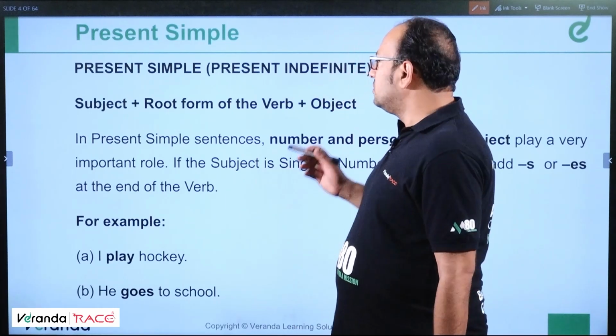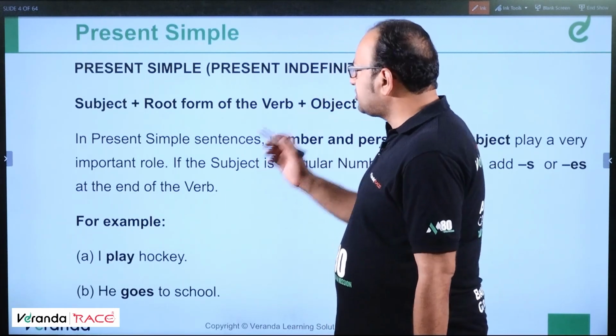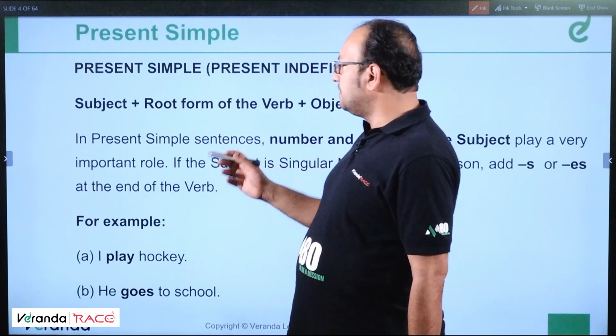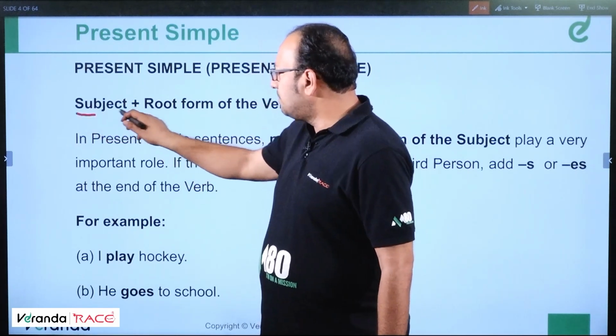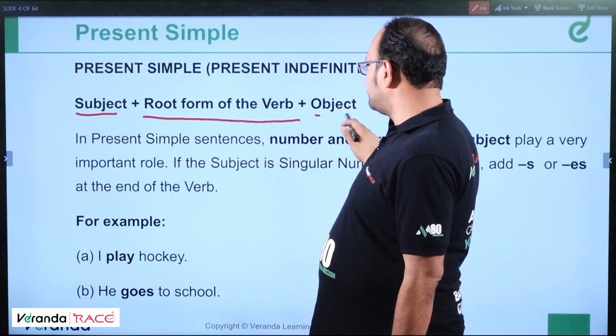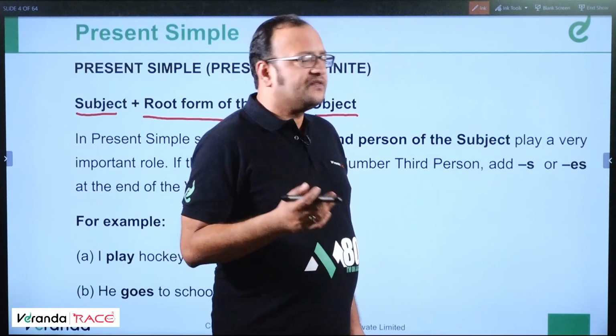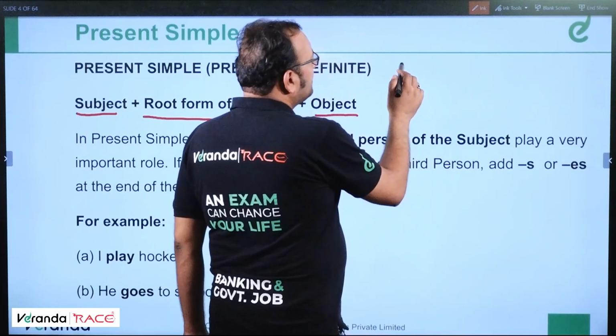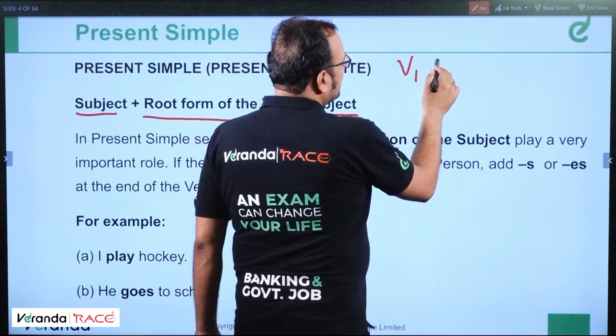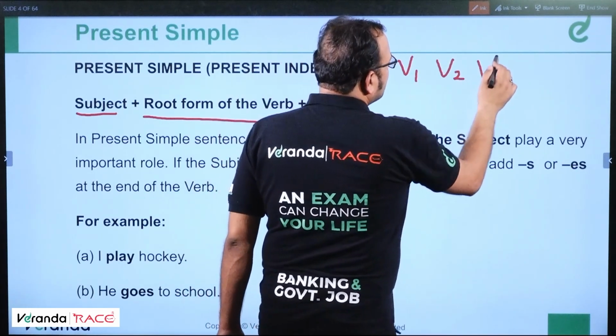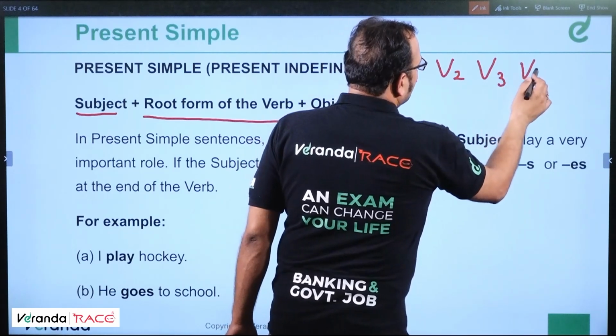Clear? The structure of a sentence written in present simple is subject plus root form of the verb plus object. What is the root form? V1 and V5. Basically, a verb can be written in 5 forms: V1, V2, V3, V4 and V5.